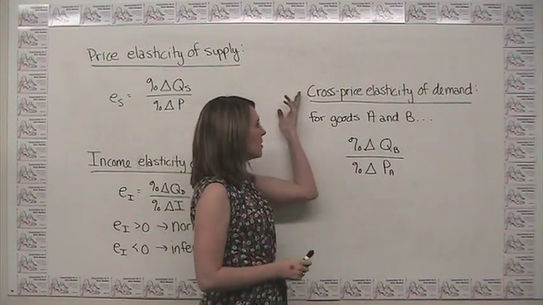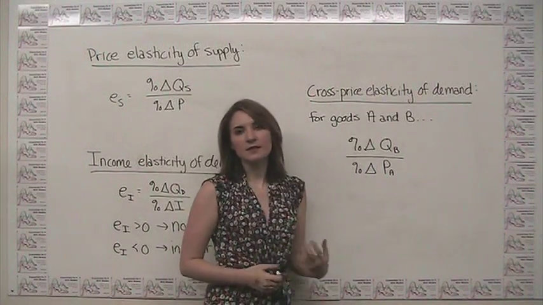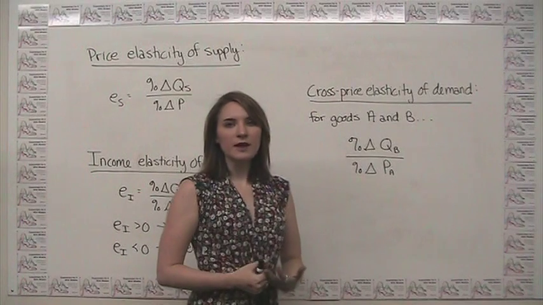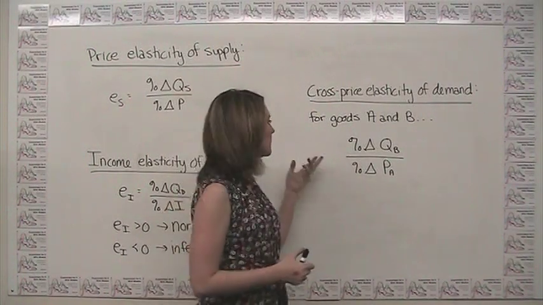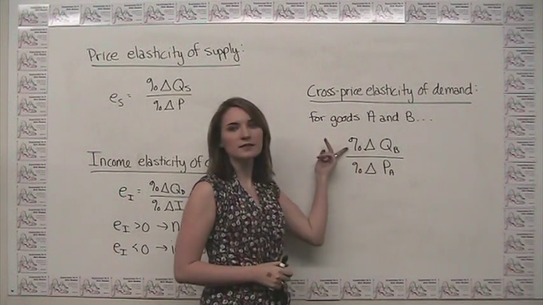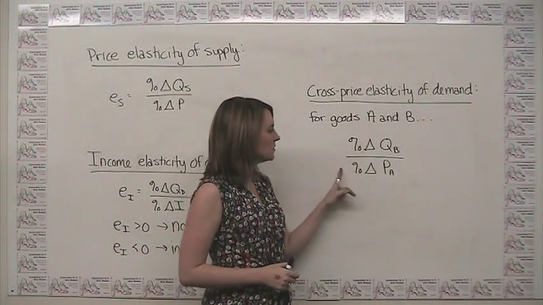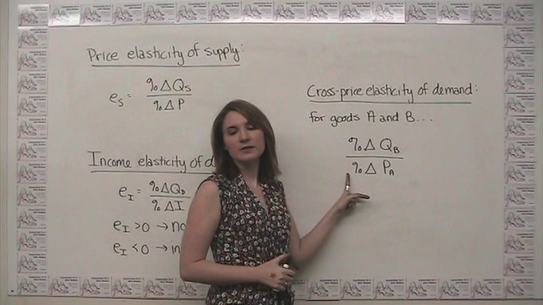Lastly, we have what we call the cross-price elasticity of demand. Now here, rather than talking about just one good, we're talking about the responsiveness in terms of demand of one good to changes in price of another good.